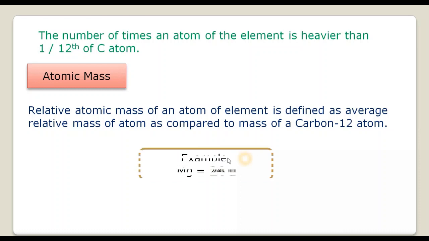Suppose we say the mass of magnesium is 24 units. What do we mean by this? What is the atomic mass of magnesium? It indicates that one atom of magnesium is 24 times heavier than 1/12 of a carbon-12 atom. If sodium has 23 units of atomic mass, that means one atom of sodium is 23 times heavier than 1/12 of a carbon-12 atom.